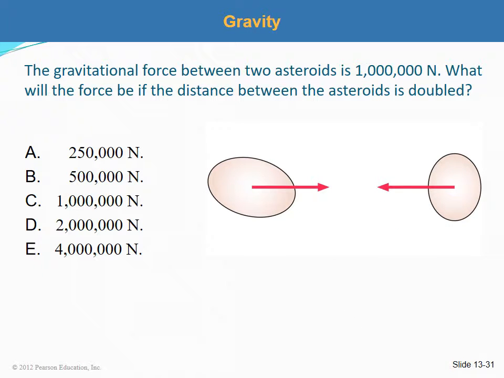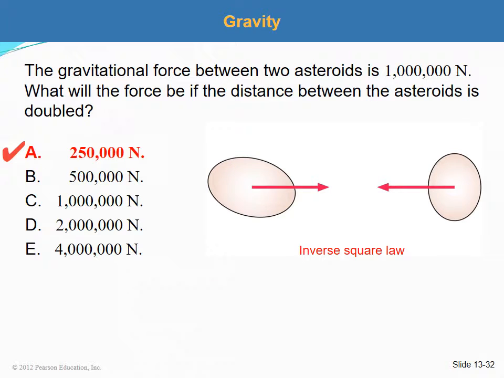The gravitational force between two asteroids is 1 million newtons. What will be the force if the distance between the asteroids is doubled? Answer is A, 250,000 newtons. By the inverse square law, doubling the distance decreases the force by a factor of 1/4.